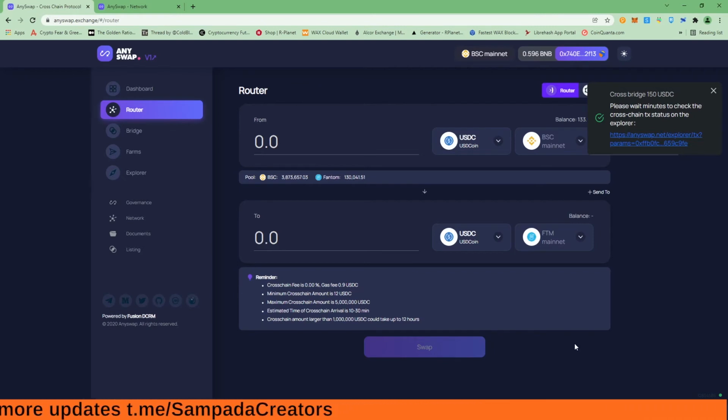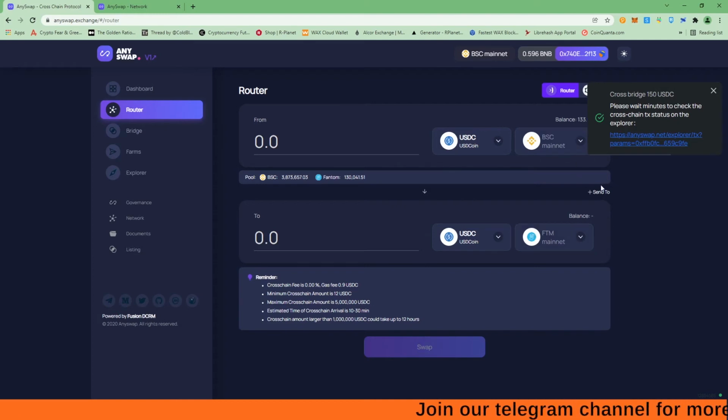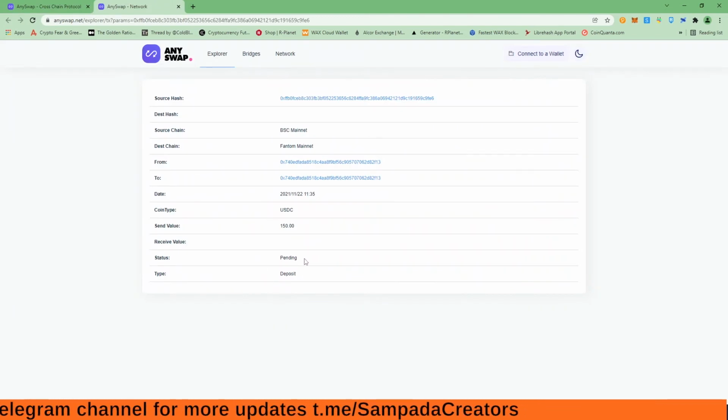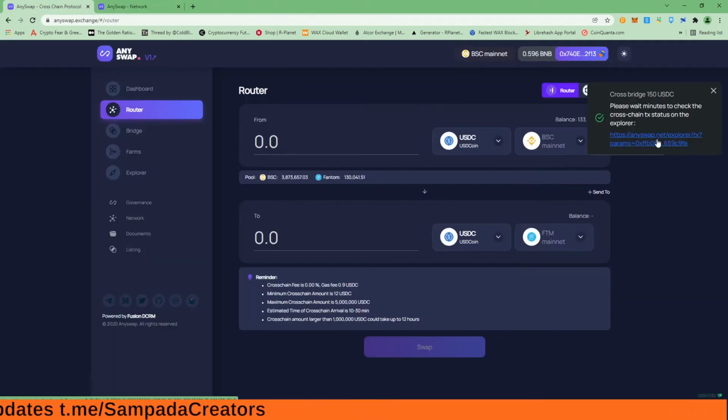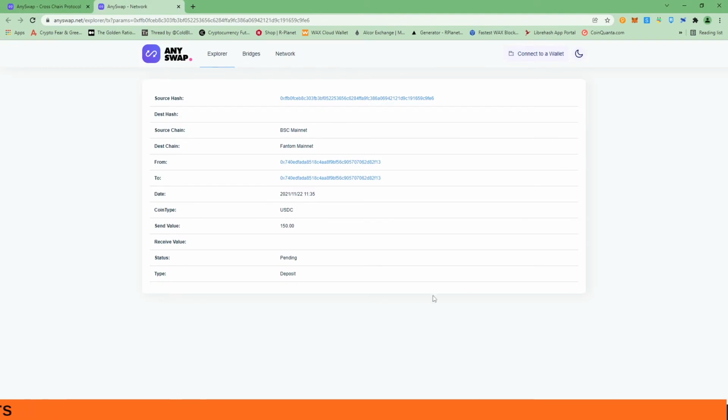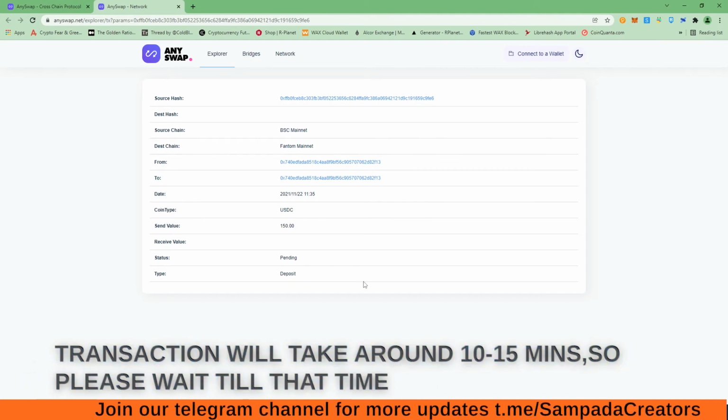My money has been sent from the BSC chain, but now it will take some time to transfer my money from the BSC chain to Phantom mainnet, right? And it is showing my status as pending, right? You can always click on this link to open your transaction hash page, right? So you can check the status, whether your transaction is pending or successful. It takes around 10 to 15 minutes.